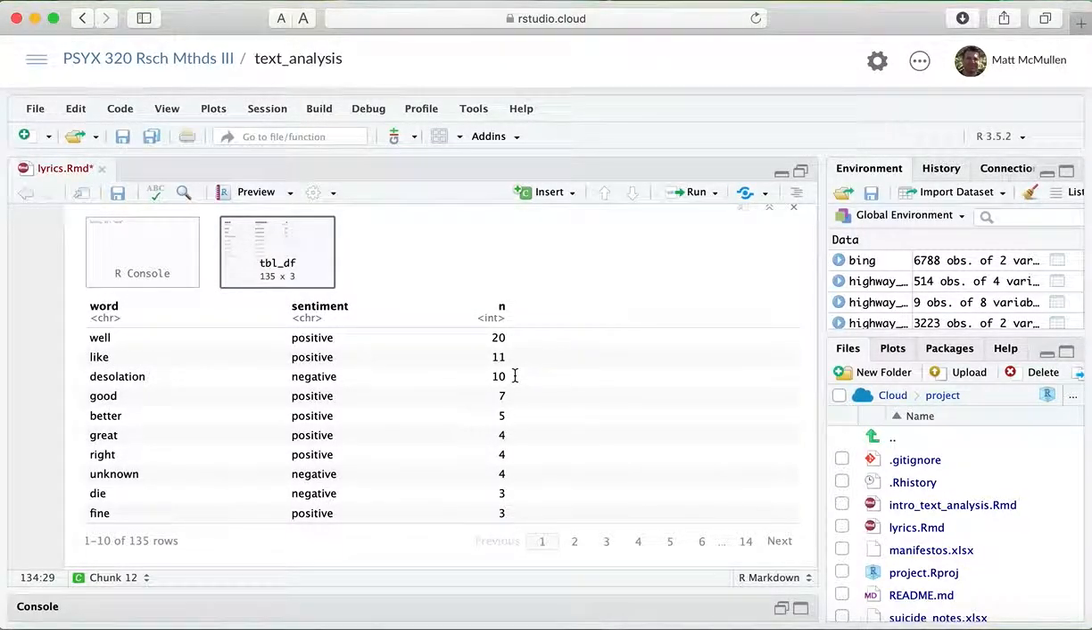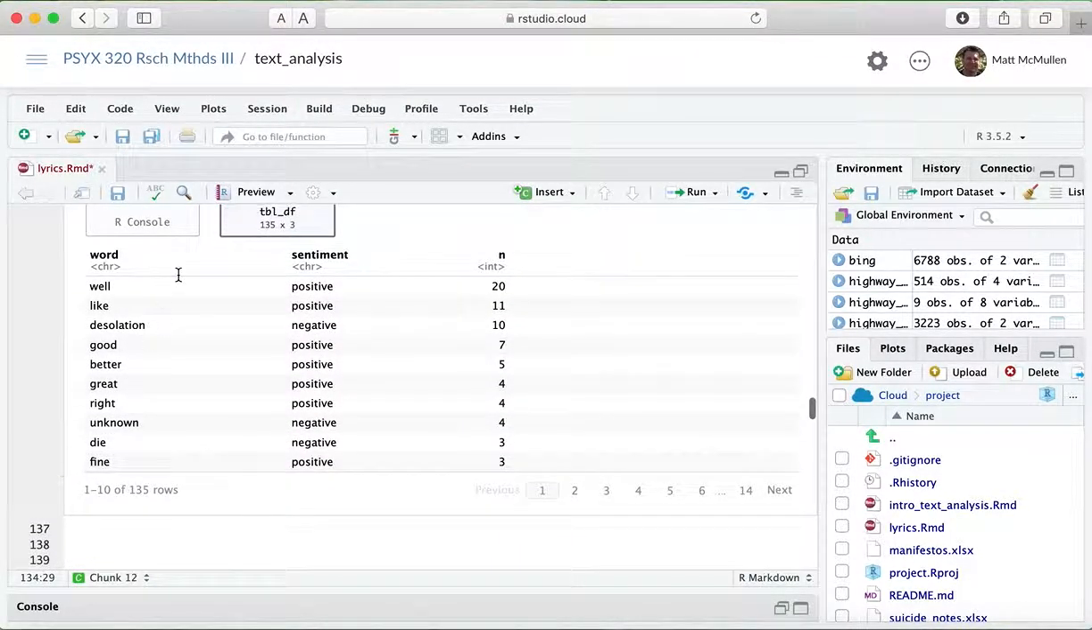And so sometimes I question whether some of the words that come up on the list really are positive or negative. Good and desolation are clearly positive and negative, but you have to take it with a grain of salt sometimes when you see some of those words.